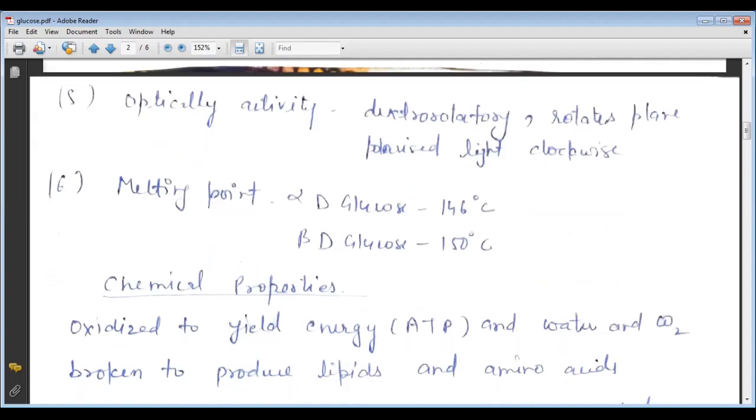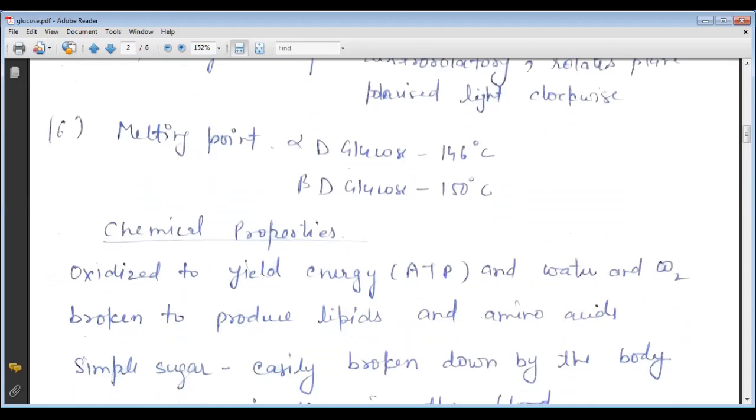And now the melting point. Here there are two forms. One is alpha D glucose, which has a melting point of 146 degrees centigrade, and another is beta D glucose. The melting point of beta D glucose is 150 degrees centigrade.